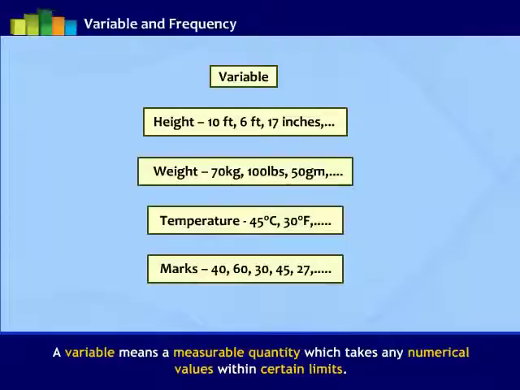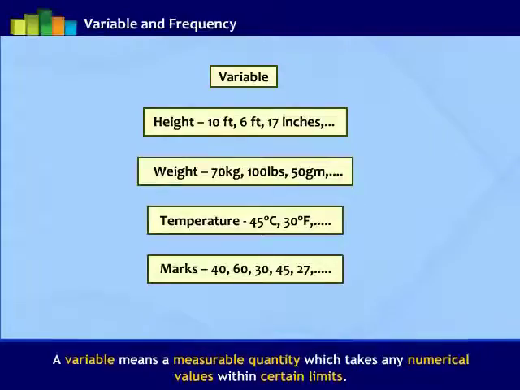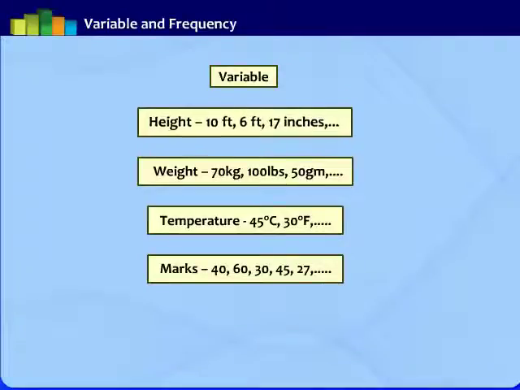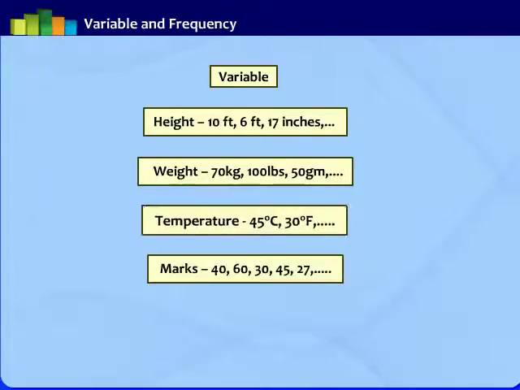In statistics, a variable means a measurable quantity which takes any numerical values within certain limits. For example, height, weight, temperature, marks, etc.